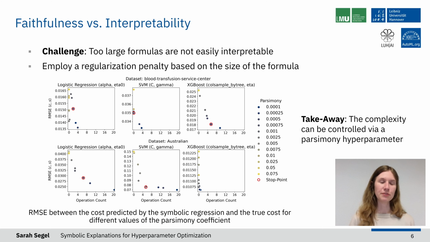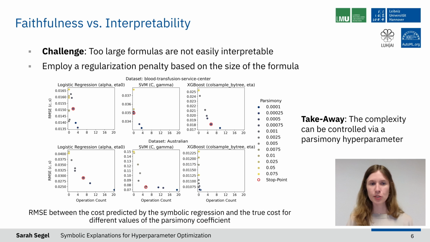Another challenge that we faced here was that the resulting formulas must, of course, not be too large, because otherwise they are not really easily interpretable anymore. And to face that challenge, what we propose is to employ a regularization penalty based on the size of the formula. And this penalty involves a parsimony hyperparameter, and that can then be used to control the complexity of the formula.